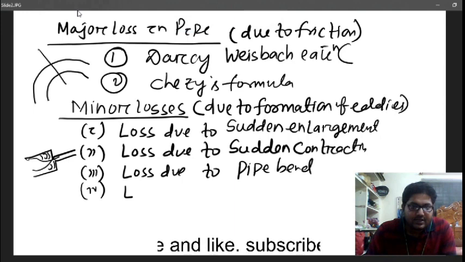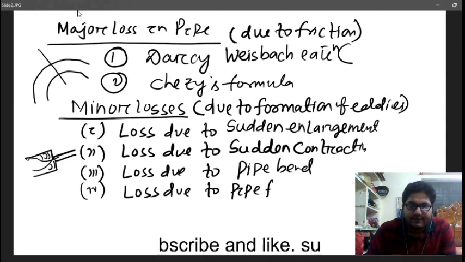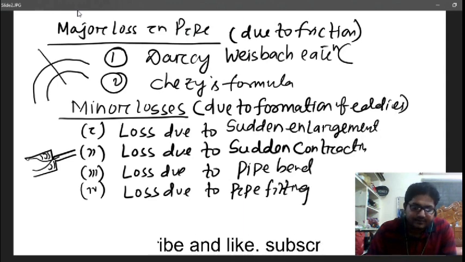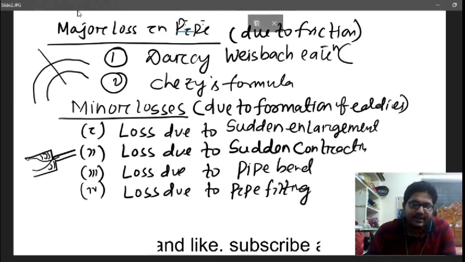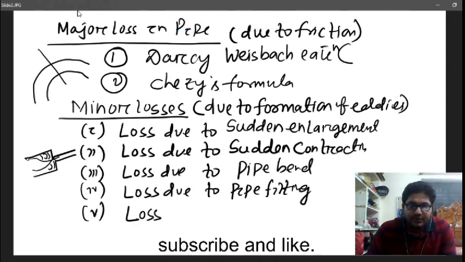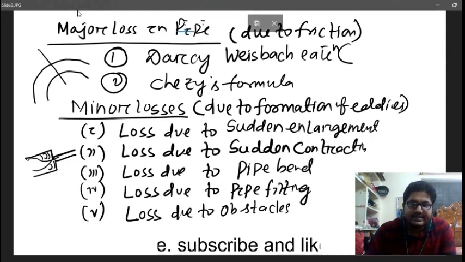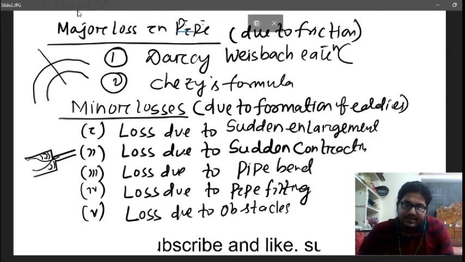Next is loss due to pipe fitting material. The last one is loss due to obstacles. When there is an obstacle to the flow, there are also some losses.